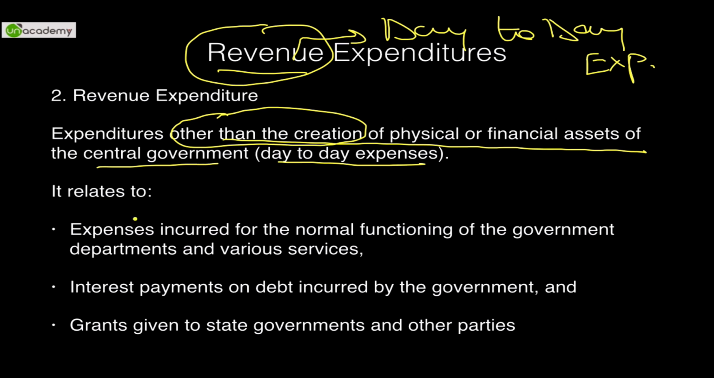Expenses are incurred for normal functioning of the government, payment of salaries to MPs and MLAs, running of parliament, having sessions of Lok Sabha and Rajya Sabha. All these are day-to-day expenditures. You do not have a choice regarding all these expenditures. Maintenance of Rashtrapati Bhavan is a day-to-day expenditure which has to be done.